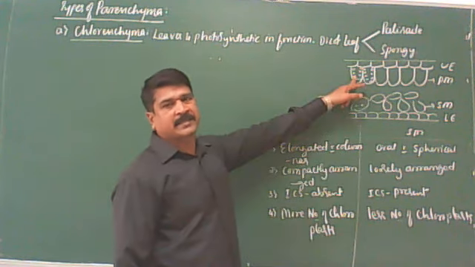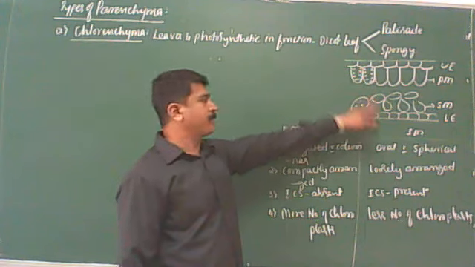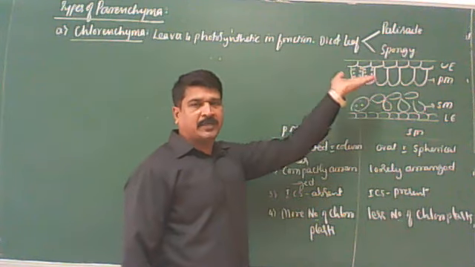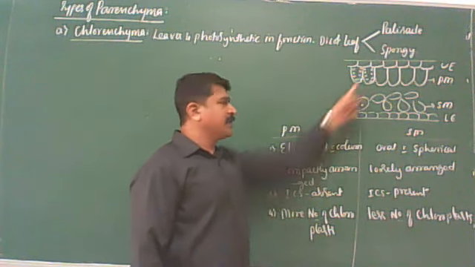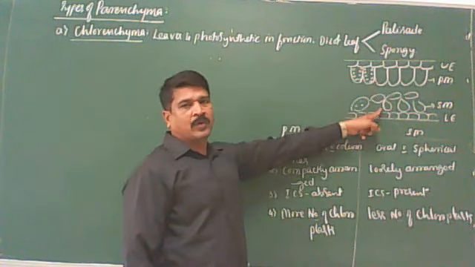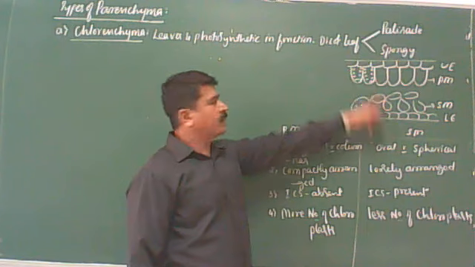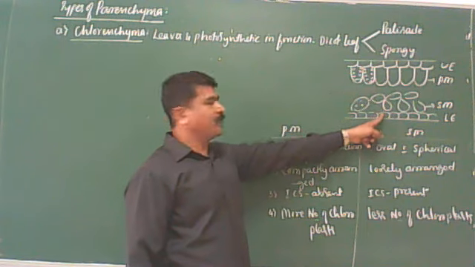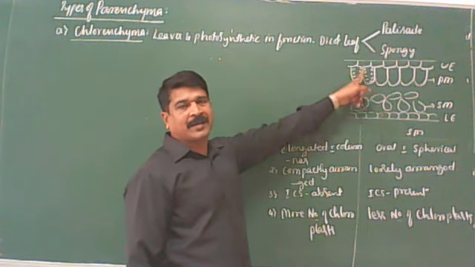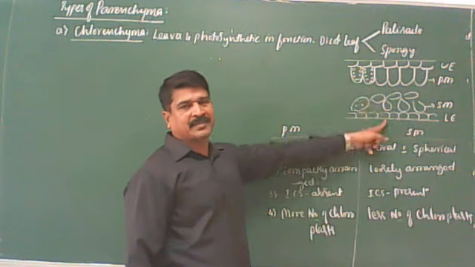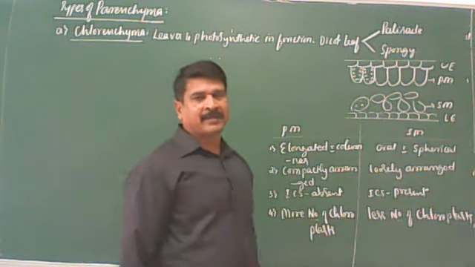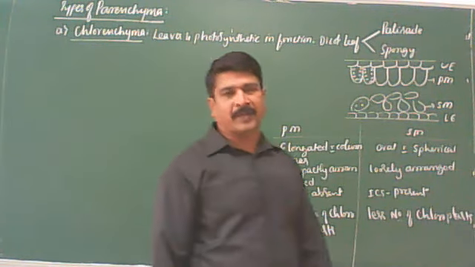Here the palisade cells are present below the upper epidermis and spongy cells are present above the lower epidermis. Cells are elongated and columnar, or oval or spherical; compactly arranged, or loosely arranged; without intercellular spaces, or with intercellular spaces; containing large number of chloroplasts, or less number of chloroplasts. Clear? This is one type of parenchyma.